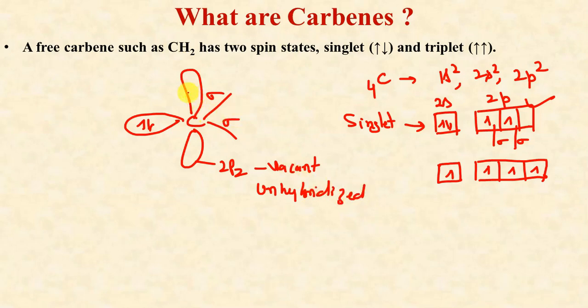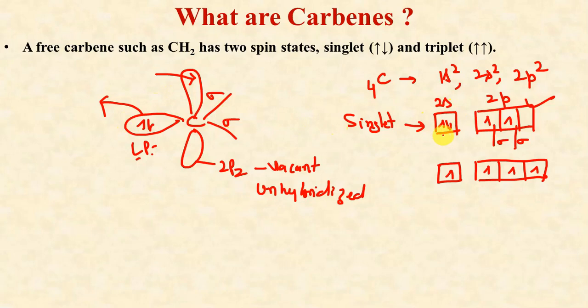Since this orbital is lying vacant, this carbene carbon can act as an electrophile: in order to complete its octet, it can accept electron density into its vacant unhybridized 2p orbital. But this carbon can also act as a nucleophile because it has a lone pair of electrons. So it has dual character, it can act as an electrophile and as a nucleophile. Nucleophile, why? Because it can share its lone pair of electrons, which is present in the hybridized orbital of the carbon atom.